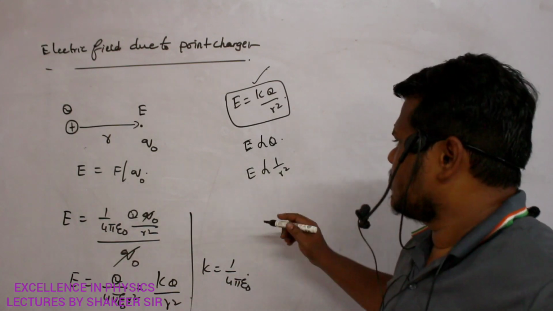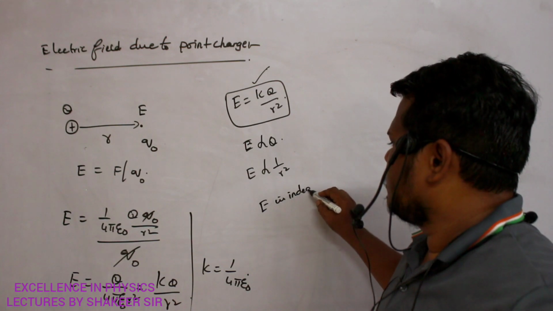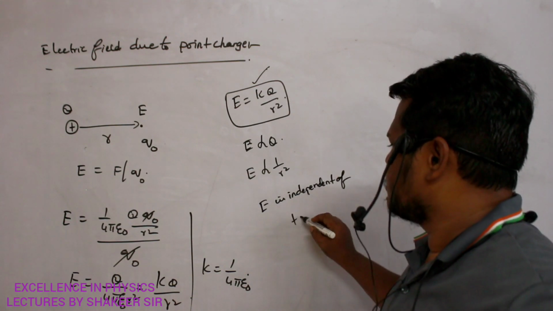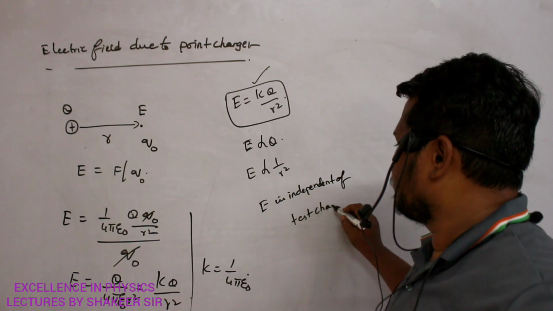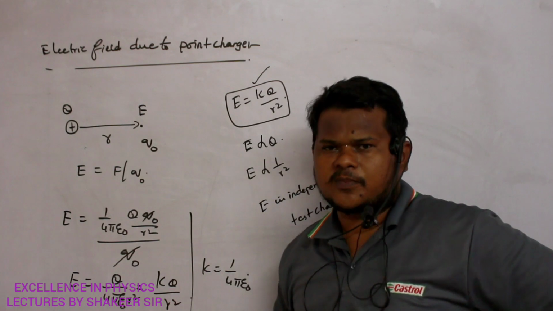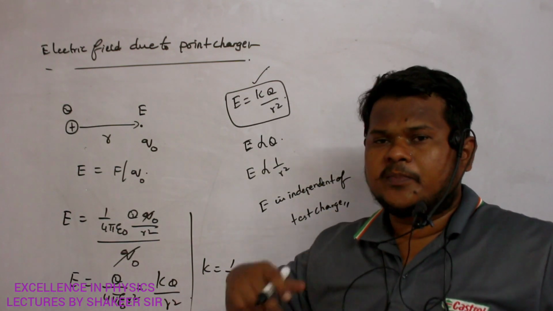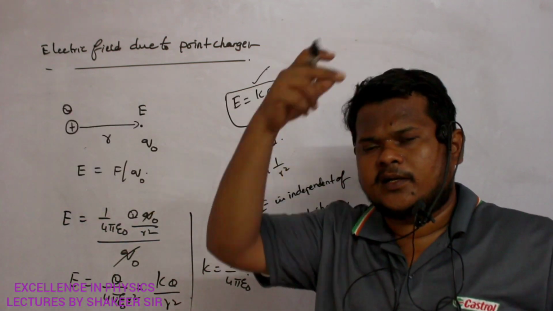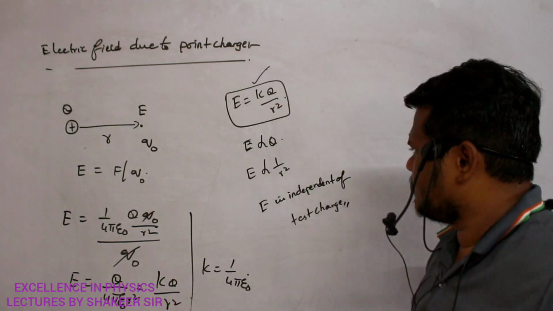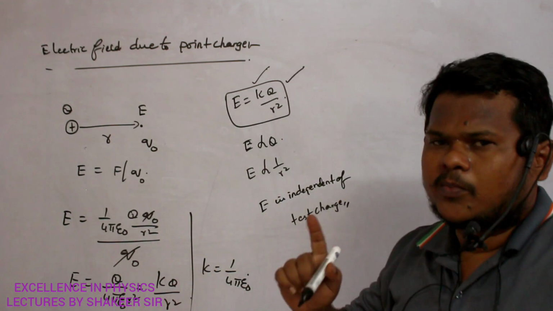So here E is independent of test charge. That is what we have proved in the last condition also. Whatever test charge you place, electric field doesn't depend on that test charge. It depends only on the main charge and the position of the point where you are calculating the electric field. Are you able to understand? So this is the equation of electric field due to point charge.